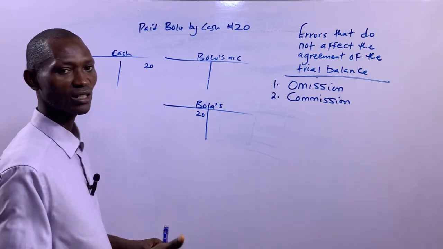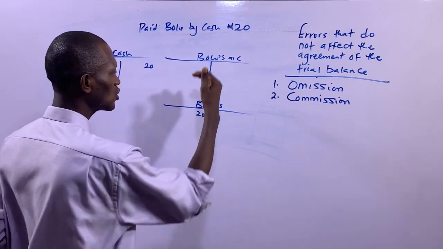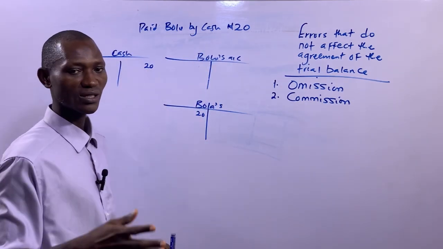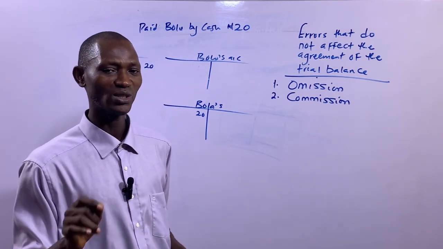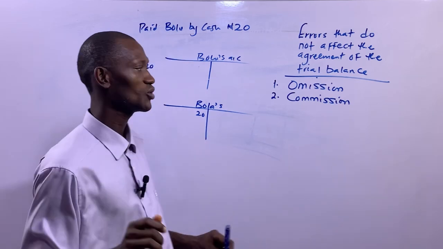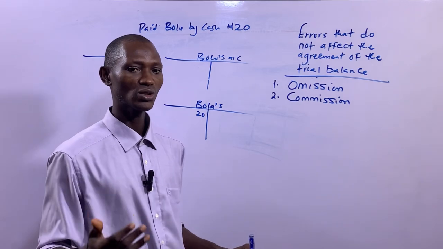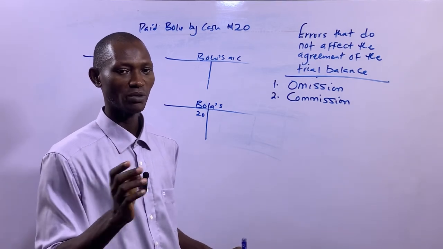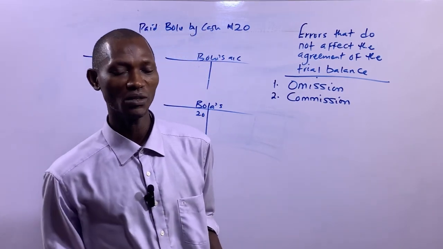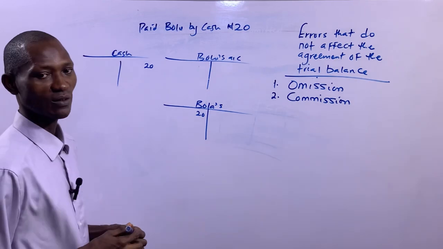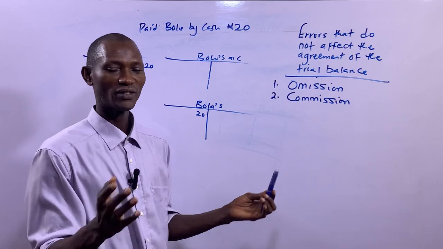That's error of commission: when a transaction has been recorded in the wrong account, but the two accounts involved belong to the same class of accounts. And don't forget, there's a notion I need to correct here. Most people usually think error of commission only relates to personal accounts. No. Don't forget, accounts are classified into two, personal and impersonal. And impersonal is further classified into nominal and real accounts. Nominal accounts are accounts of income, expenses, and intangible assets, and real accounts are accounts of tangible nature.